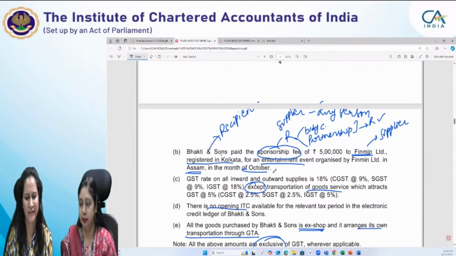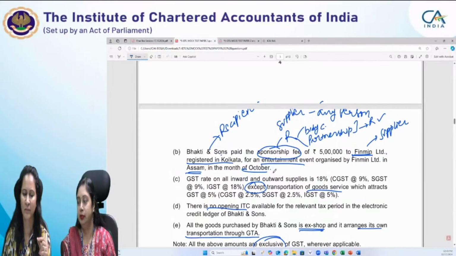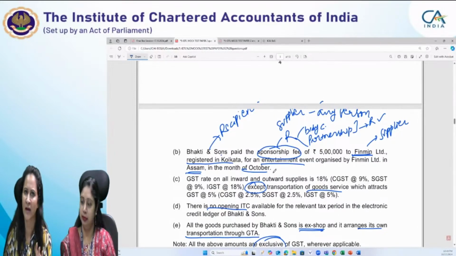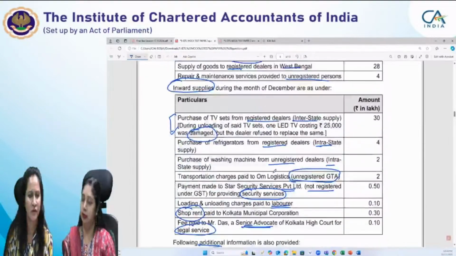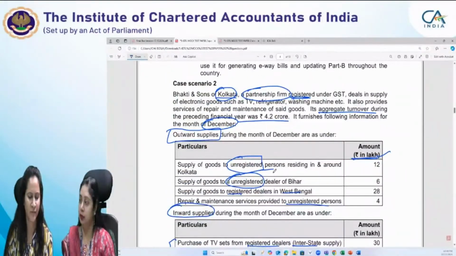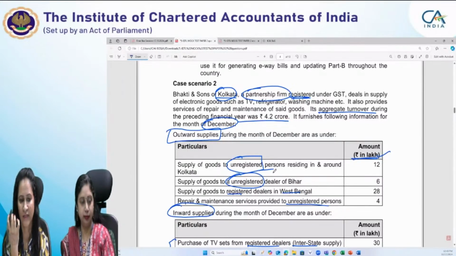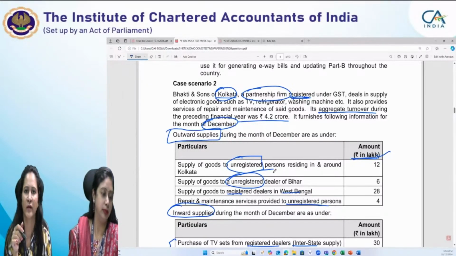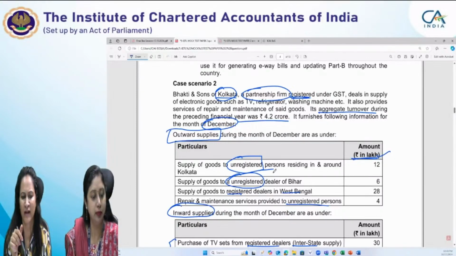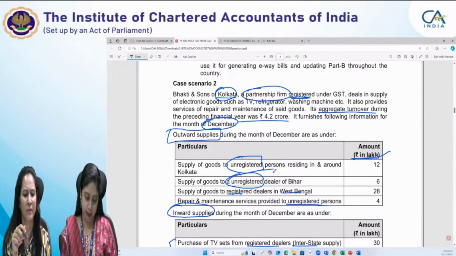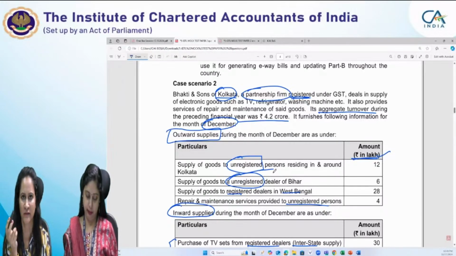In the given case, we will again see whether Bhakti and Sons is either of the two, a body corporate or a partnership; then only reverse charge will apply, else we will ignore it. So we will again revisit. And I will advise you, during examination, don't rely on what you have read before. When you are giving it a quick glance, don't get overconfident that when you were reading it, Bhakti and Sons was a partnership or a body corporate.